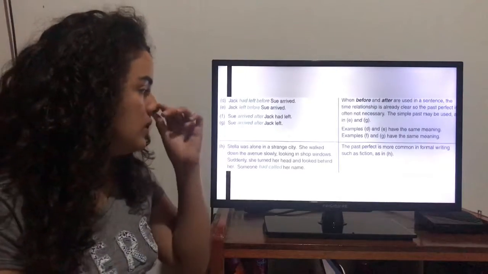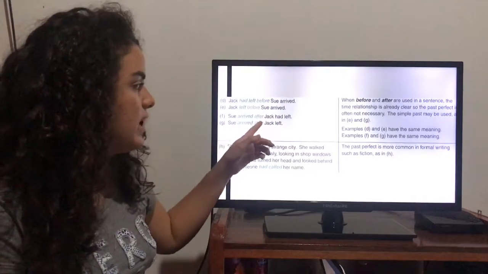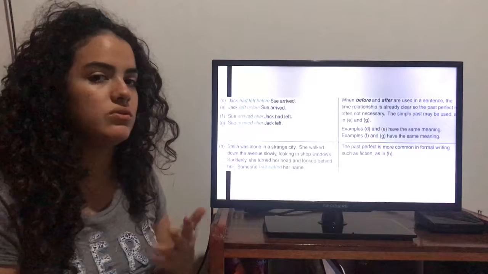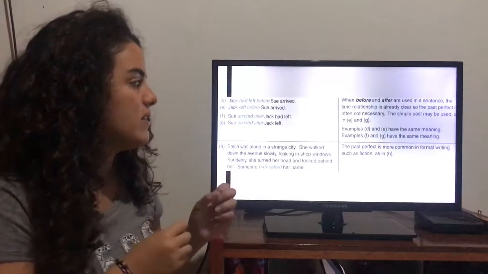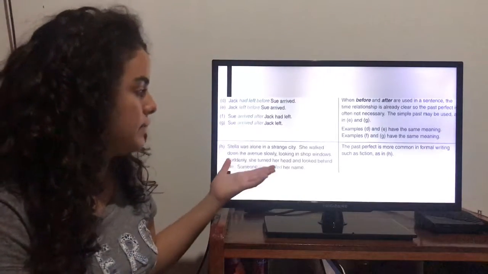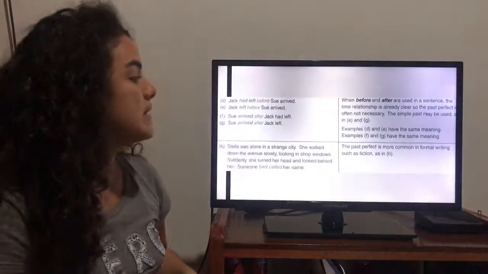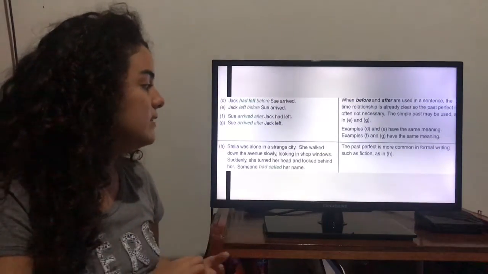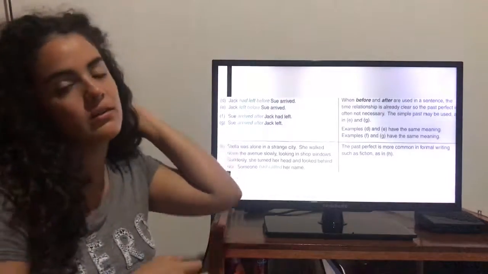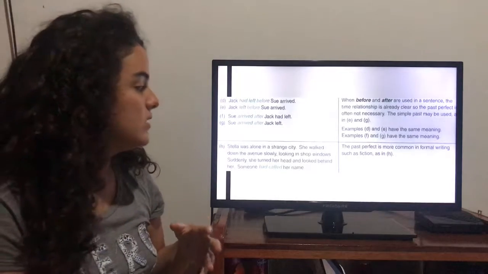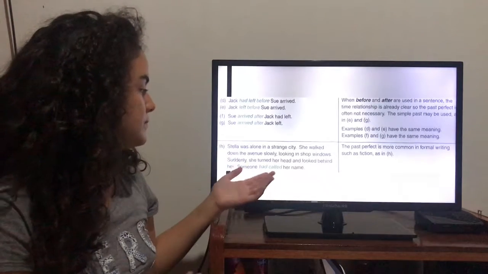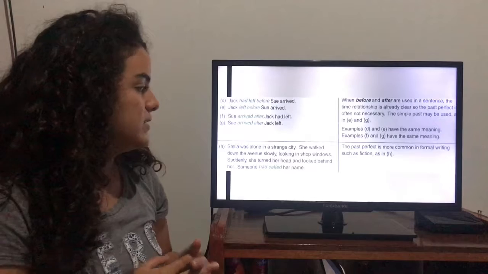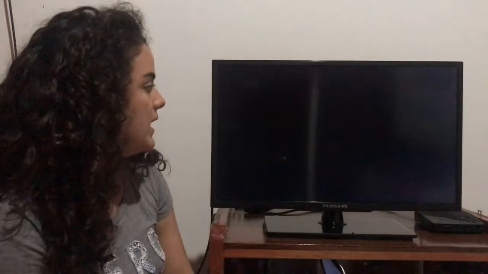But we know that with before and after, we don't have to use past perfect. Past perfect is more common in writing, such as fiction books, and we can see it in some books. And that's all.